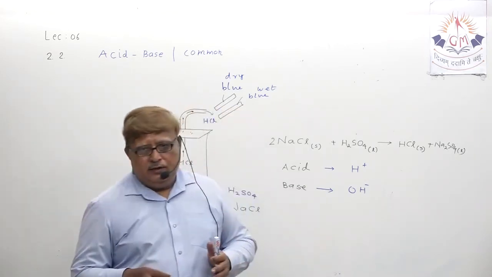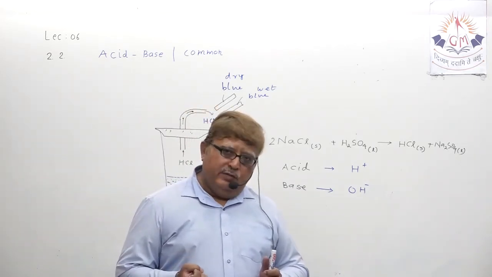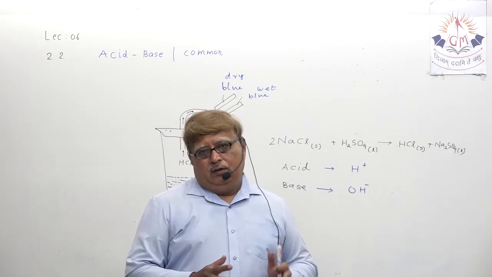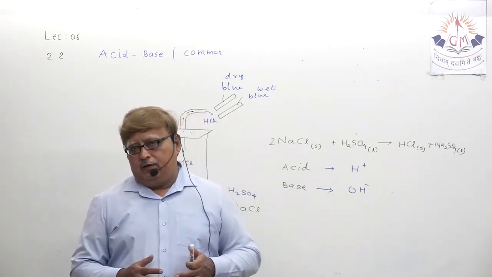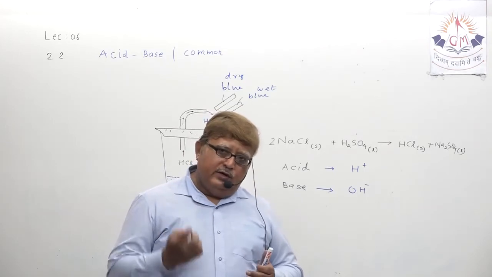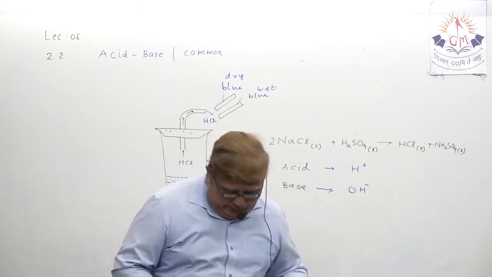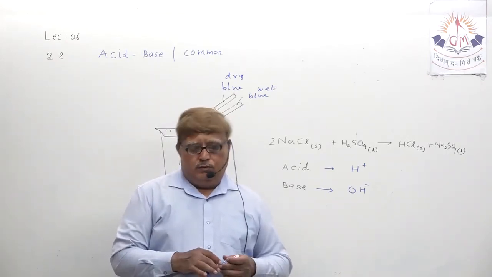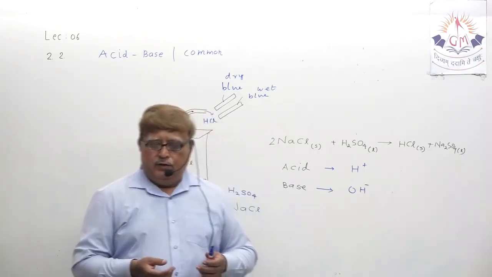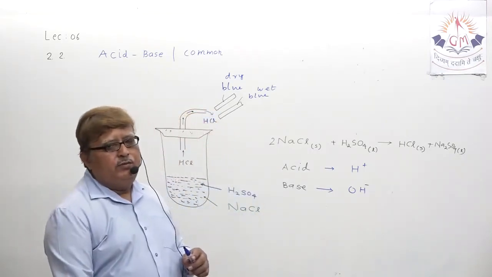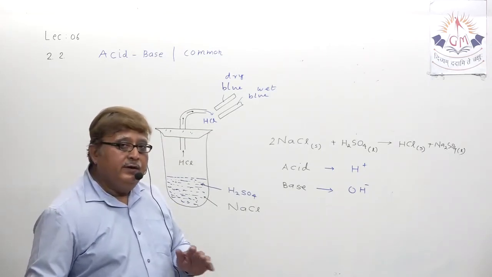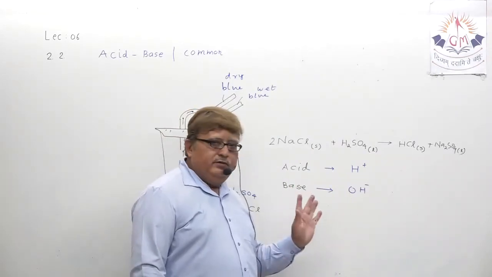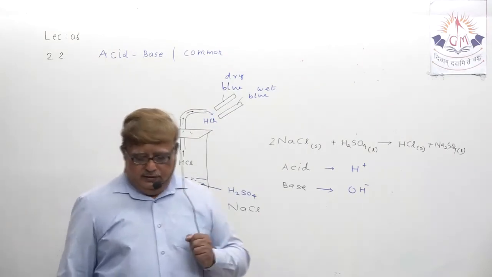More hydroxide ion, stronger base. So the presence of hydrogen ion will determine whether the acid is concentrated or diluted, and the presence of hydroxide ion will determine whether the base is strong or diluted. One thing has to be very clear in your mind now: for acid, the presence of H plus ion, for base, the presence of OH minus ion is compulsory.